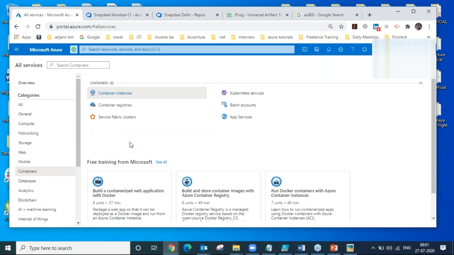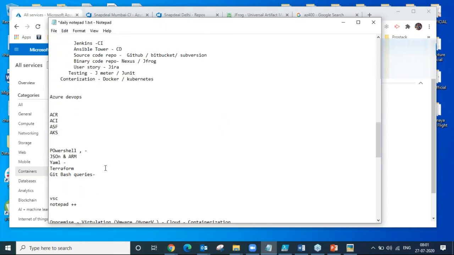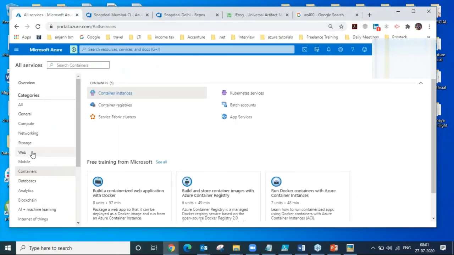Most importantly, we will be working with the scripting part. I don't know how many people have what background, so after a few minutes, I will be interacting with you and solving your queries.